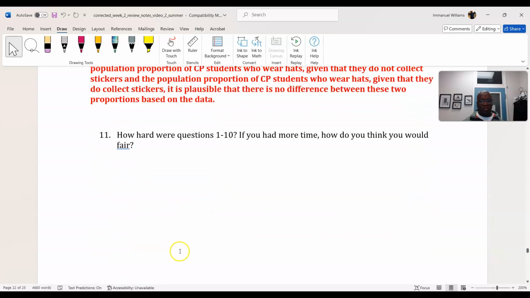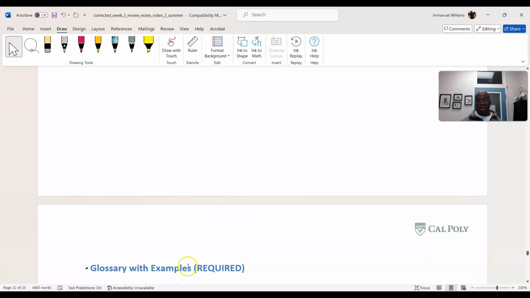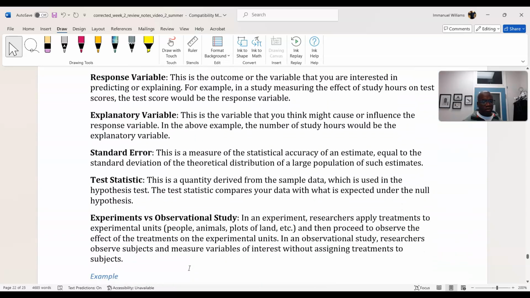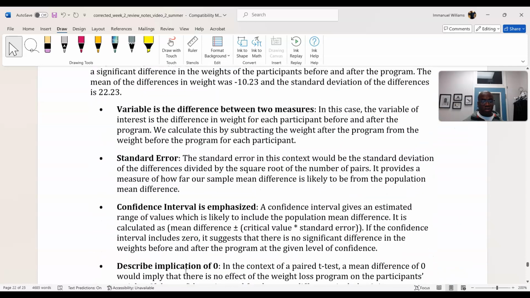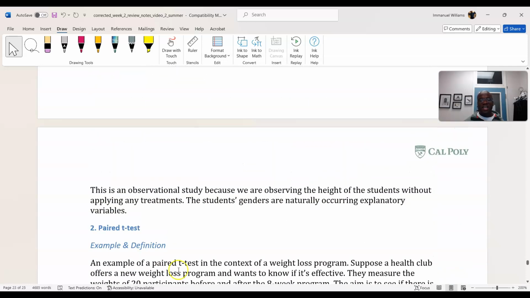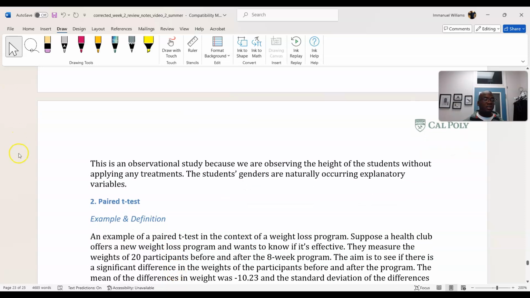So how hard was that? Take a moment and look over the review. There are some review questions. It's a lot of material. Let me know if you have any questions, and ta-da!